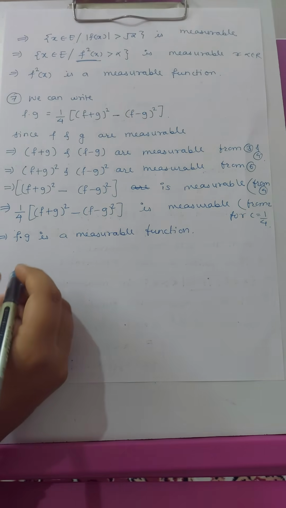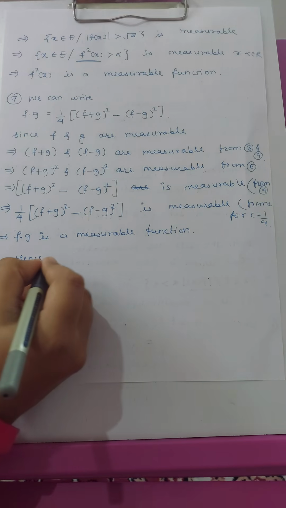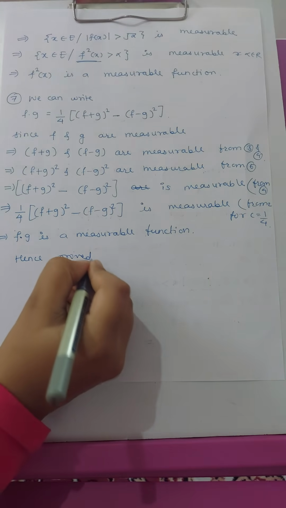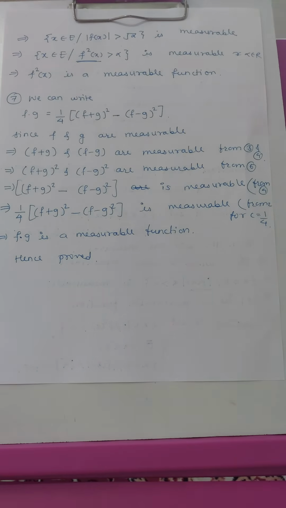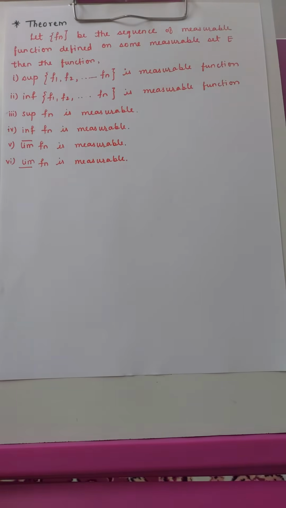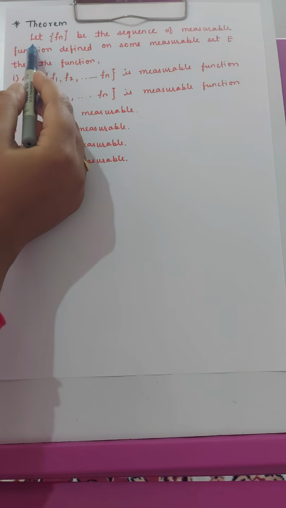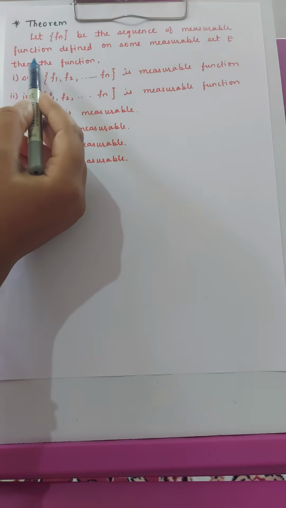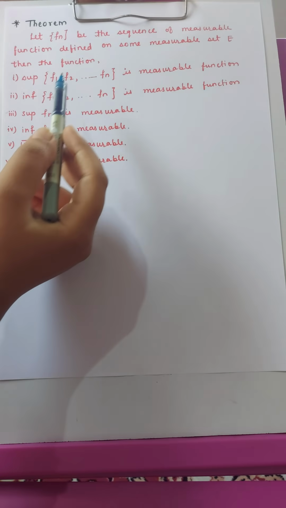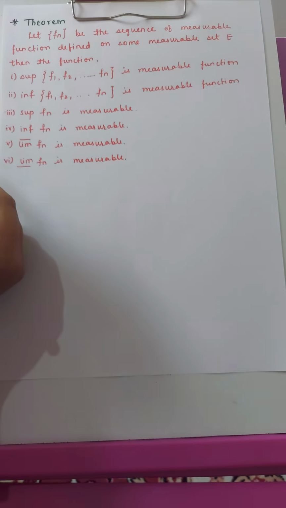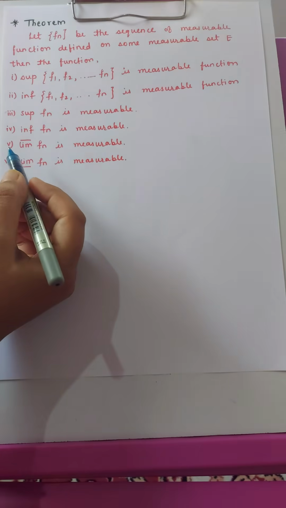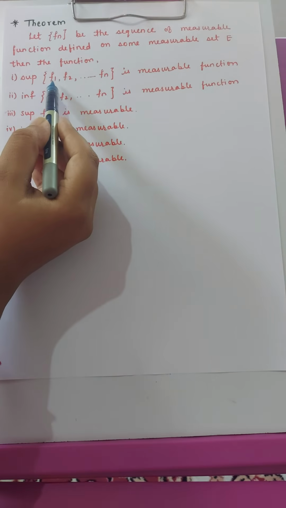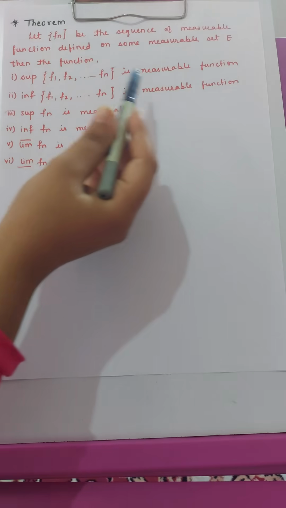And hence here all the 7 conditions are proved. So the last theorem of this article and also the last theorem of this unit states that let fn be a sequence of measurable functions defined on some measurable set E. Then we have to prove that the function supremum of f1, f2 up to fn is measurable.